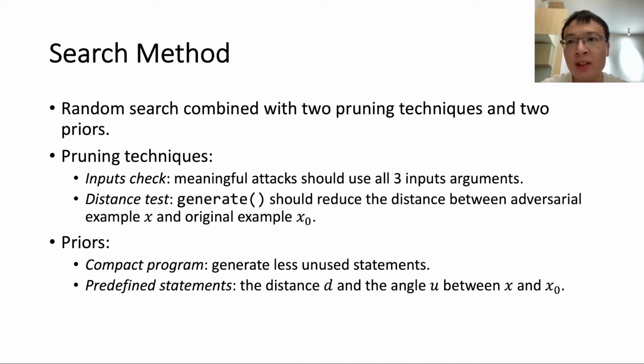To explore this search space, we design a random search method combined with two pruning techniques and two priors. The first pruning technique is input check. We filter out programs not using all inputs. The second is distance test. The generate function needs to reduce the distance between the adversarial example and the original example, as required by the random walk framework. We also generate programs with fewer unused statements and add 3 predefined statements to the program, since nearly all existing attacks would use them.